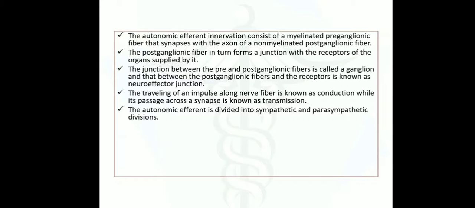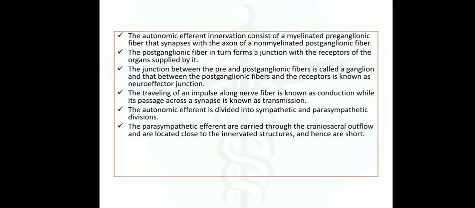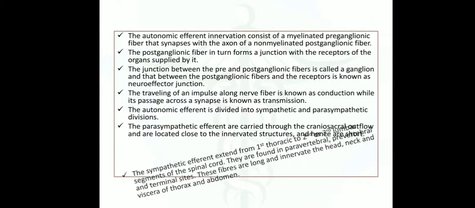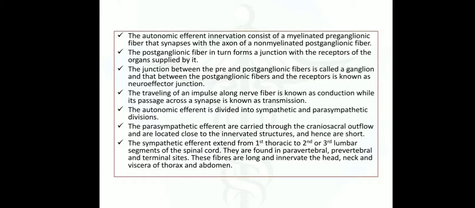The autonomic efferent is divided into sympathetic and parasympathetic divisions. The parasympathetic efferents are carried through the craniosacral outflow and are located close to the innervated structures and hence are short. Outflow meaning that neurons begin at the cranial nerves. The sympathetic efferents extend from first thoracic to second or third lumbar segments of the spinal cord. They are found in the paravertebral, prevertebral, and terminal sites. These fibers are long and innervate the head, neck, viscera of thorax, and abdomen.